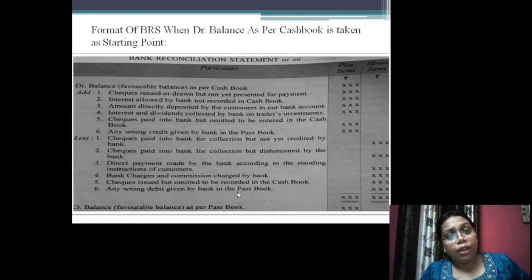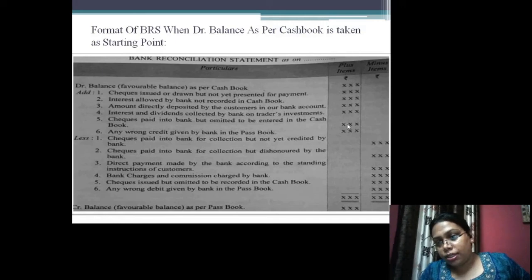What I will do, I will also debit that particular amount. And I will total this, and the difference of both the totals will be written here, and this will be known as credit balance as per passbook. So this was the format.